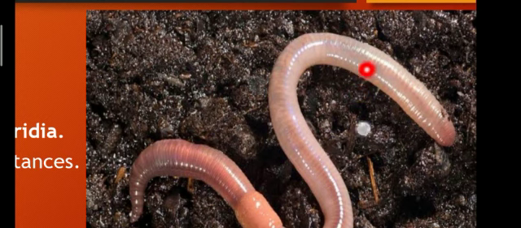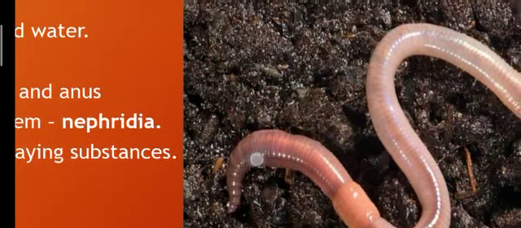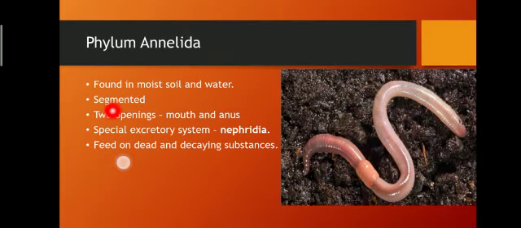So there are rings on the surface of this animal, which means it is segmented, and the other two worms which we studied were unsegmented, means no rings were present. Two openings are there, mouth and anus, mouth to take in the food and anus to throw the waste material.